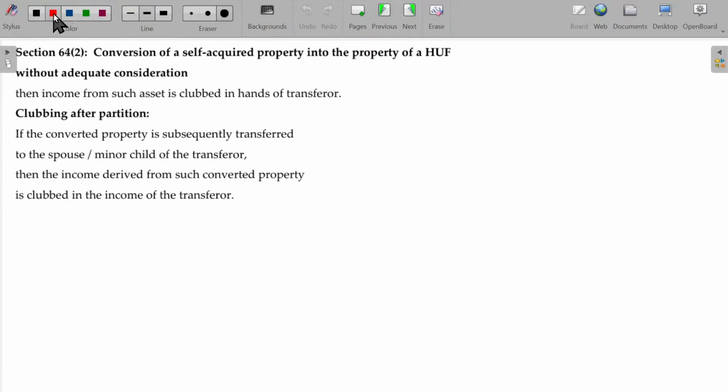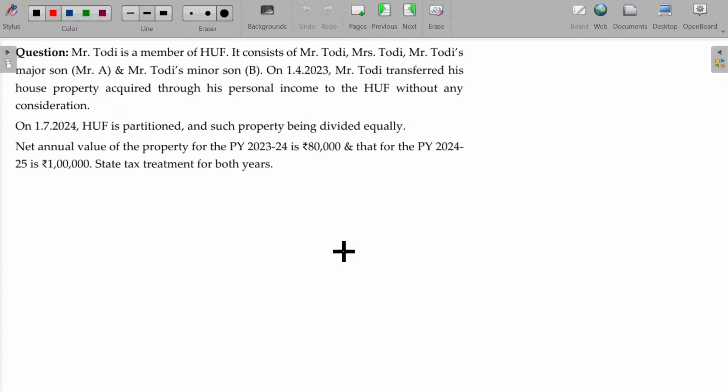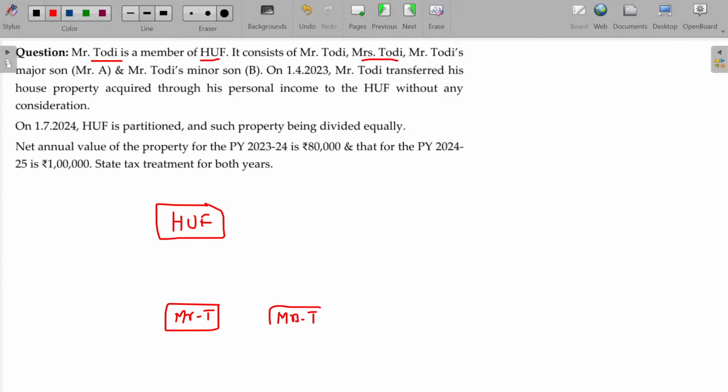So all the points are given here. Now, Mr. Toddy is a member of HUF. Already I explained. The HUF consisted of Mr. Toddy, Mrs. Toddy, and Mr. Toddy's major son, A, and Mr. Toddy's minor son, B.